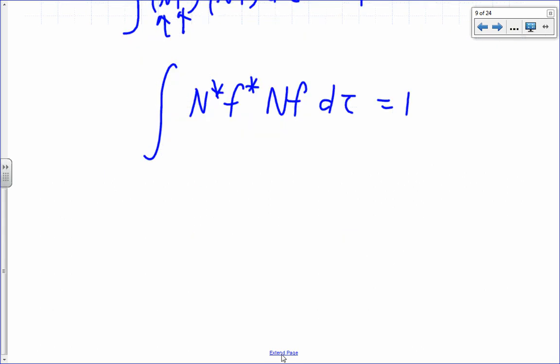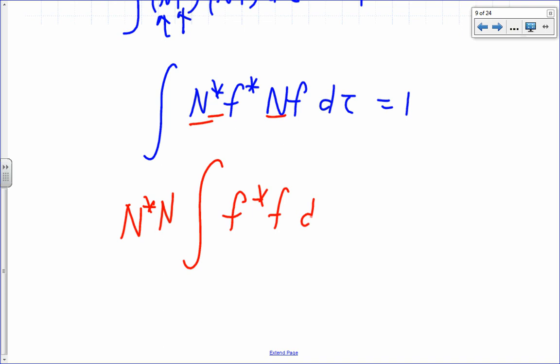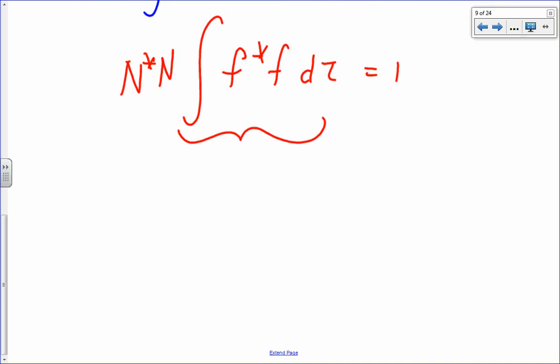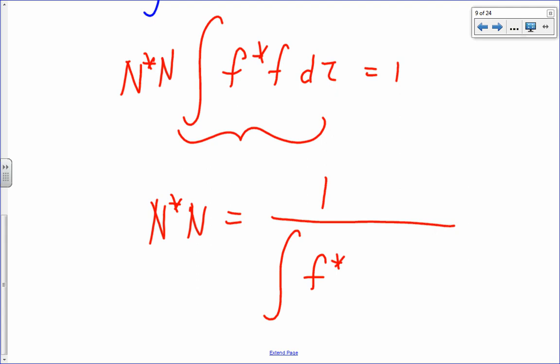And I can factor out a constant from my integral, right? So that comes out: n star n integral of f star f d tau is equal to 1. What's the integral of f star f d tau? Let's solve for n star n, which is equal to 1 over the integral of f star f d tau. Right?